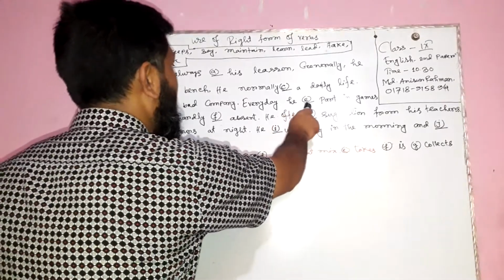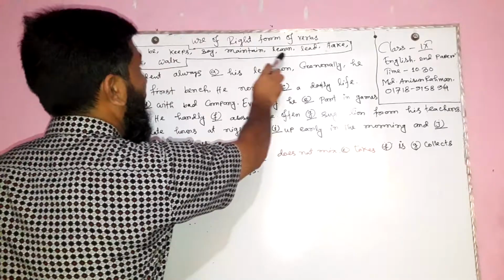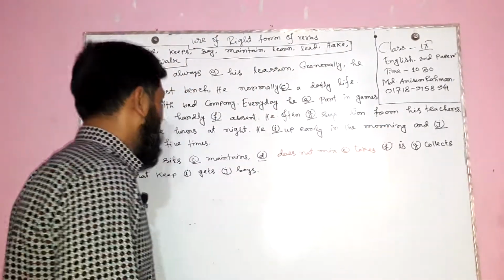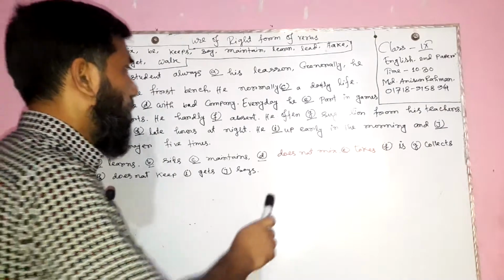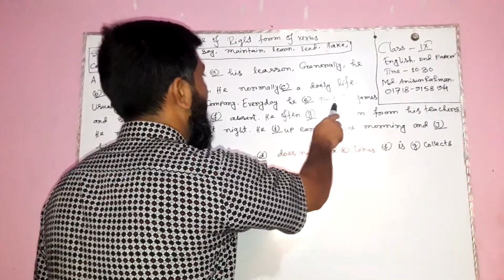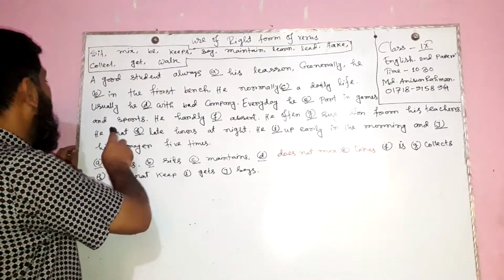Every day he takes, here is take, this word added with s or es, here only s. Every day he takes part in games and sports.